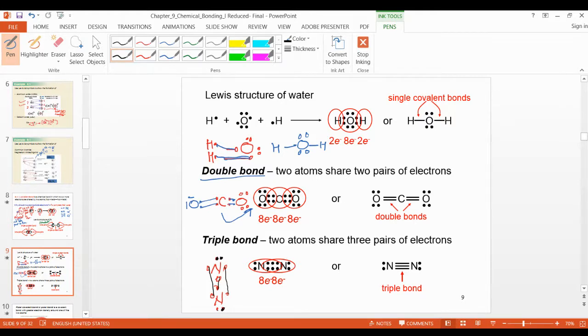Or you can write it like this, right? This triple bond. These are one, two, three. Write like this, or you will make a triple bond, right?